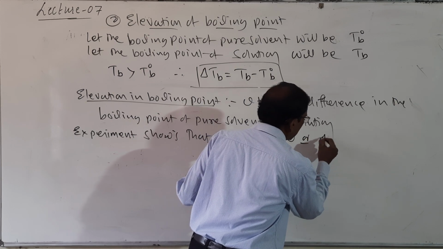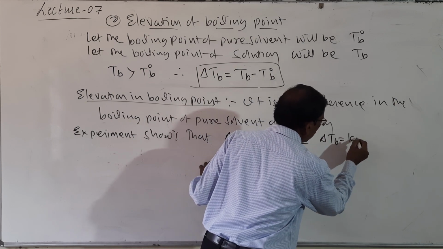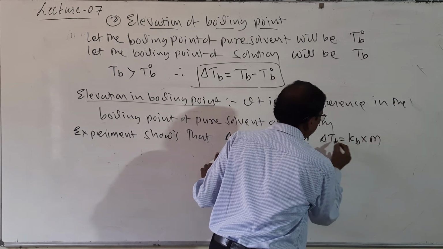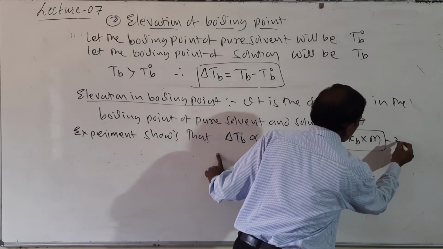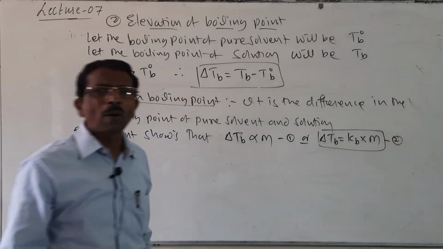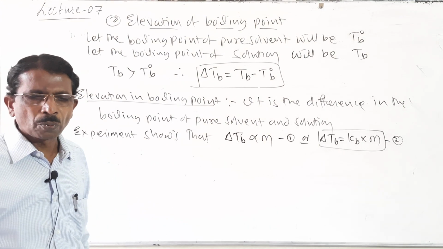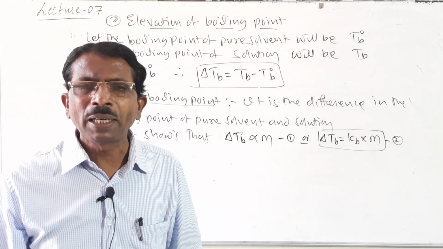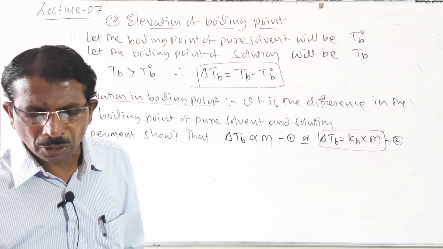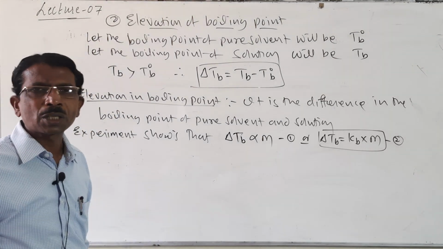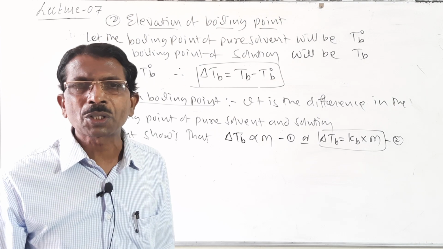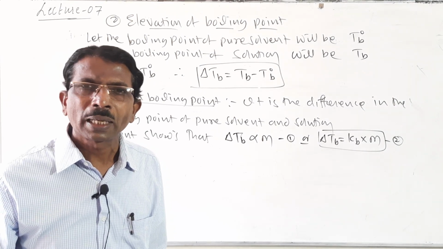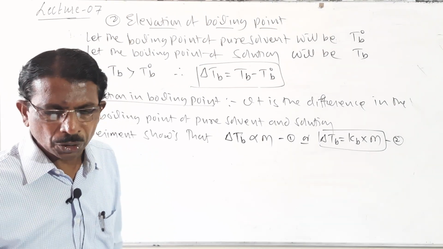Or it may be also written as delta Tb is equal to Kb into m. So, equation 2. Then what is a Kb? Kb is called as boiling point elevation constant or molar elevation constant, or it is also called as ebullioscopic constant. Look here students,